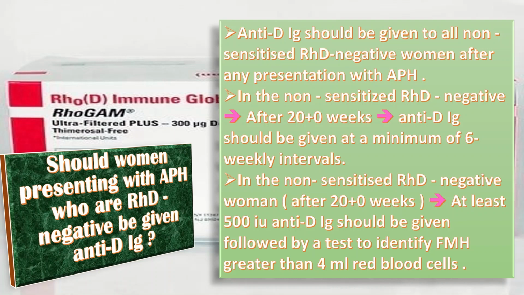In the non-sensitized RhD negative woman, for all events after 20 weeks of gestation, at least 500 international units of anti-D should be given, followed by a test to identify fetal-maternal hemorrhage greater than 4 ml of red blood cells. Then, in that case, additional anti-D should be given as required.